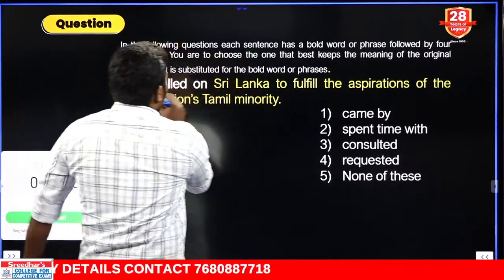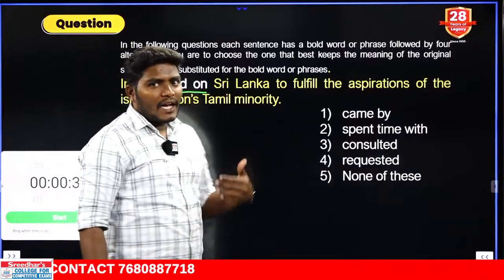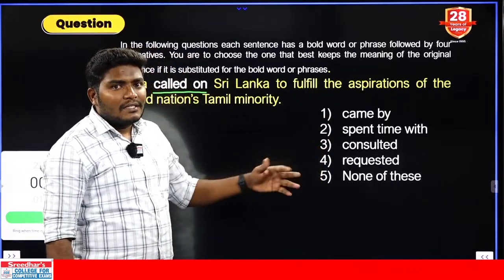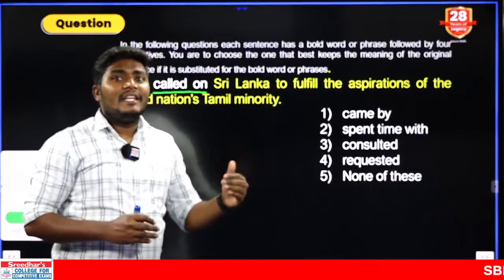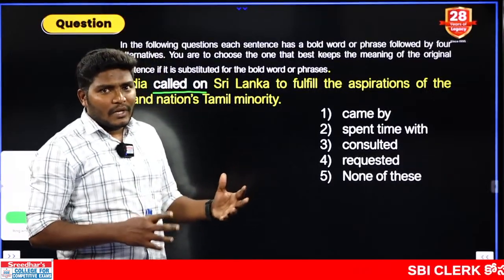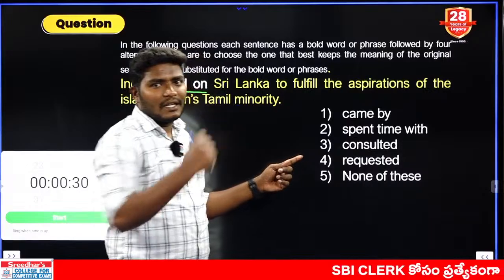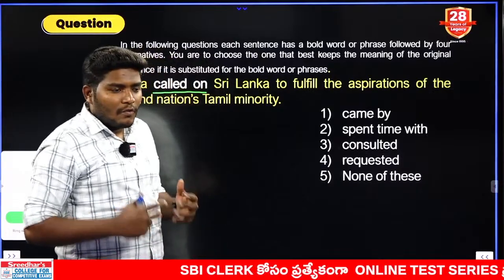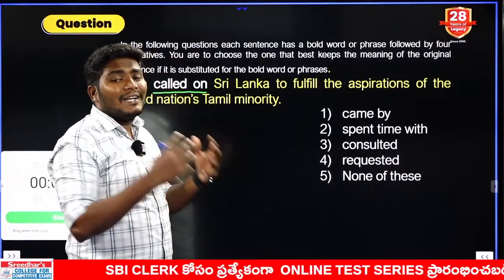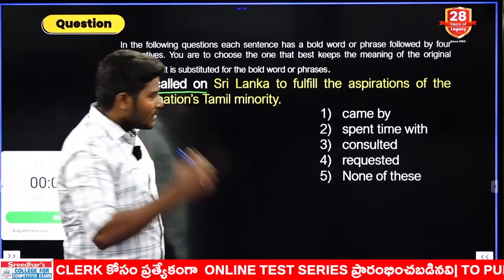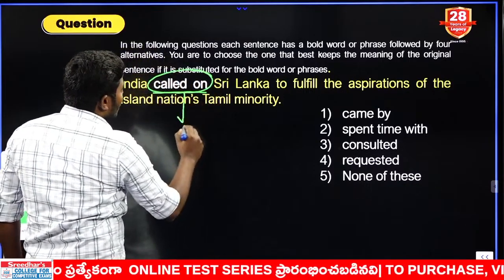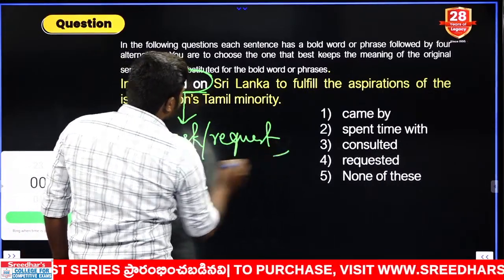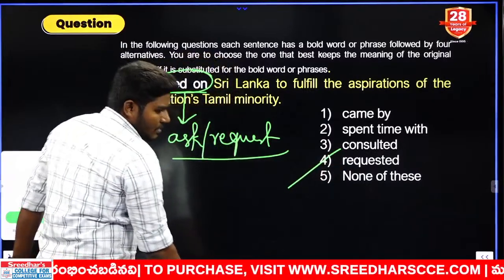Now what do you mean by the phrase called on? Come by is an informal visit. Spend time with, not related. Next word is what here? Consult. Consult is when a country is in need of something, it goes and consults another nation. Another one is what here? Request. When you have some desire, you ask or you request. Call on is nothing but to ask or request someone. That only comes with the 4th option. Most of you are correct.